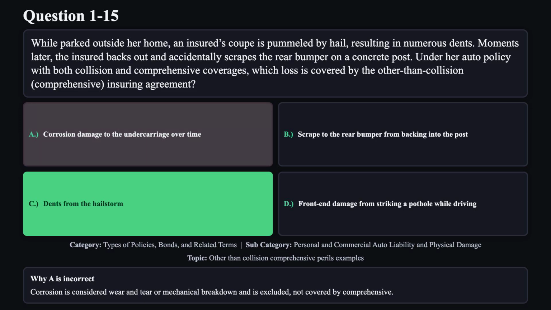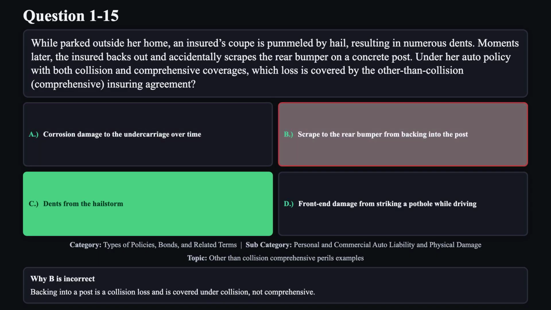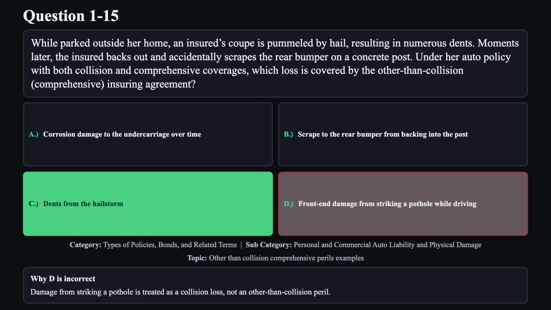Reason A is not correct. Corrosion is considered wear and tear or mechanical breakdown and is excluded, not covered by comprehensive. Reason B is not correct. Backing into a post is a collision loss and is covered under collision, not comprehensive. Reason D is not correct. Damage from striking a pothole is treated as a collision loss, not an other than collision peril.